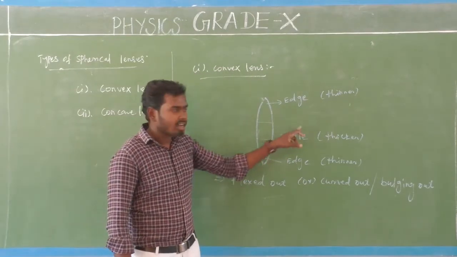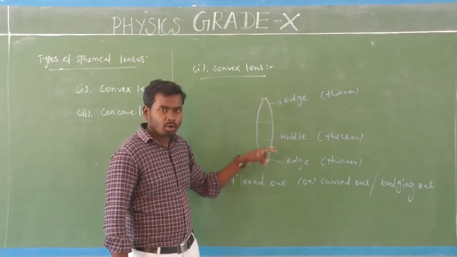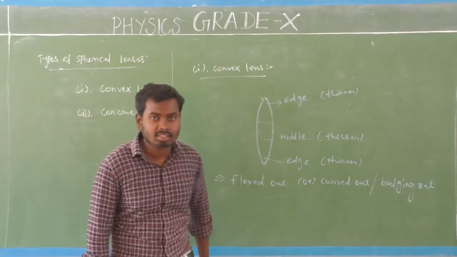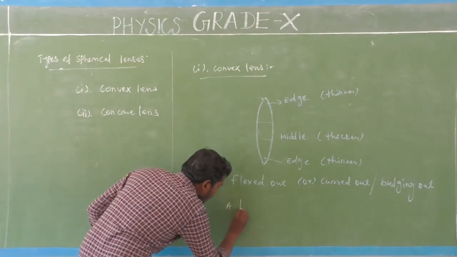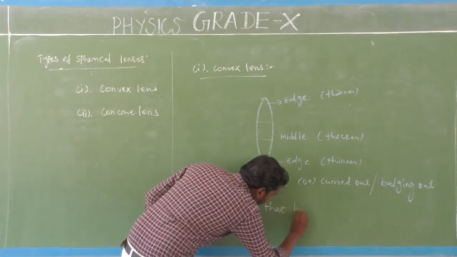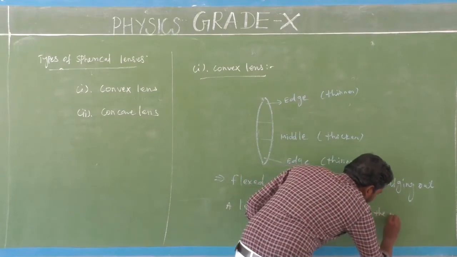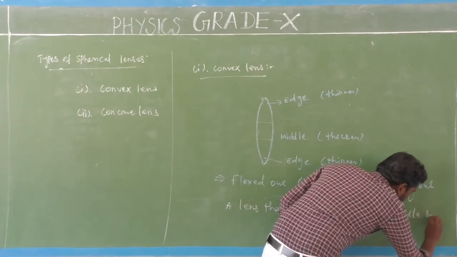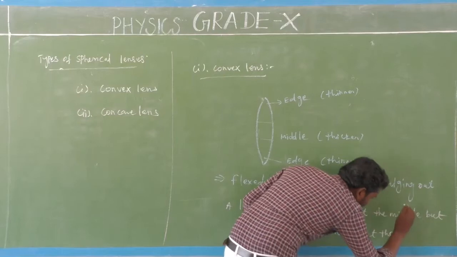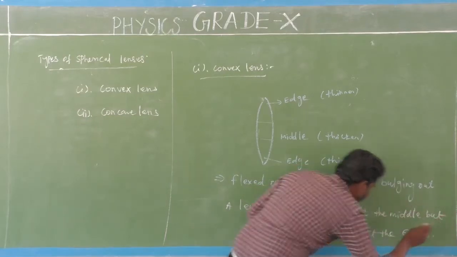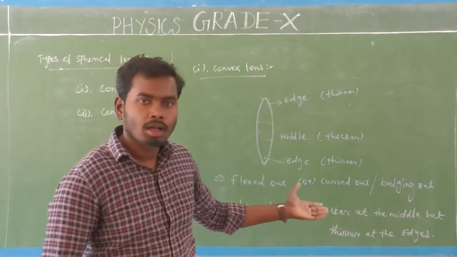A lens that is thicker at the middle part, which is this part, and thinner at the edges, that lens is called a convex lens.